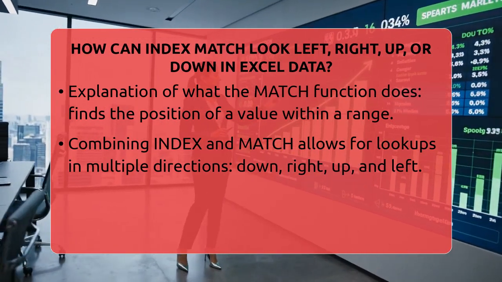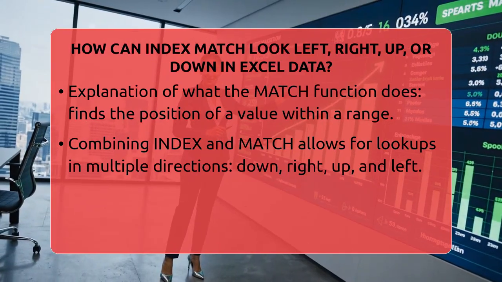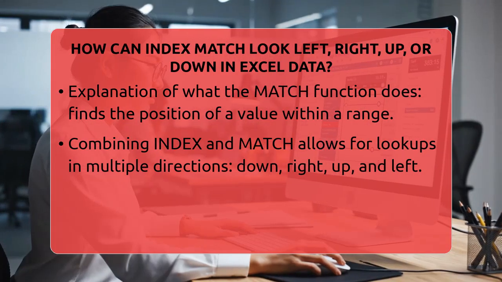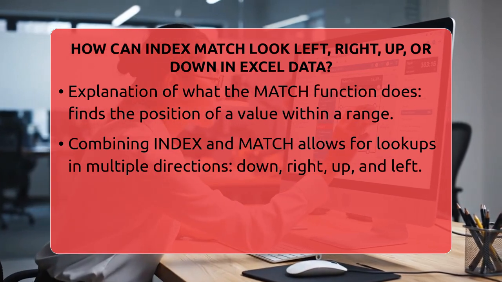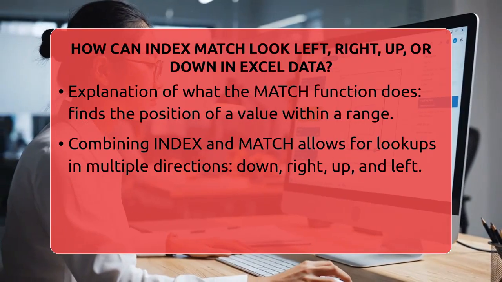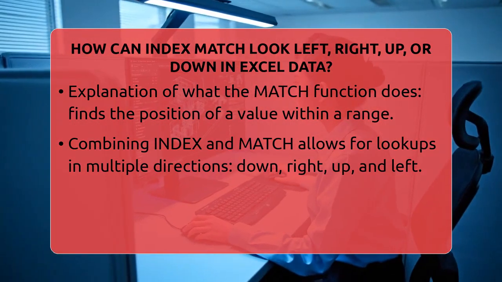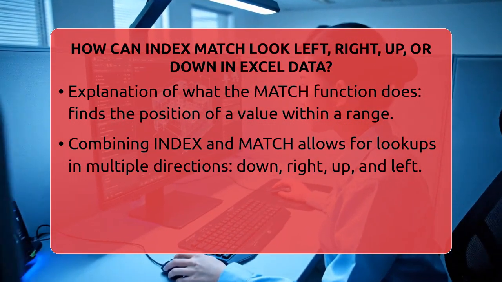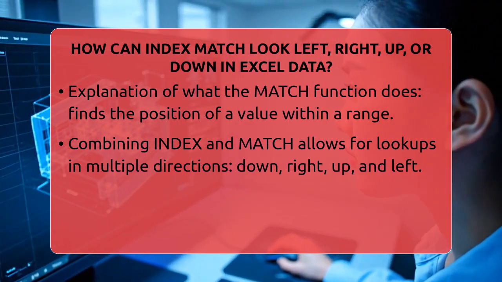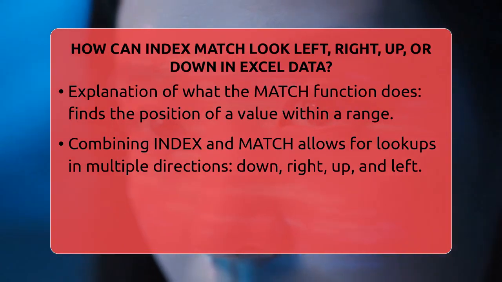The MATCH function helps you find the position of a value within a range. Say you're looking for a person's name in a list. MATCH will tell you the position of that name in the list. Its syntax requires the lookup value, the range to search, and the match type, which is usually 0 for an exact match. Now, combining these functions allows you to do more than just look down a column.